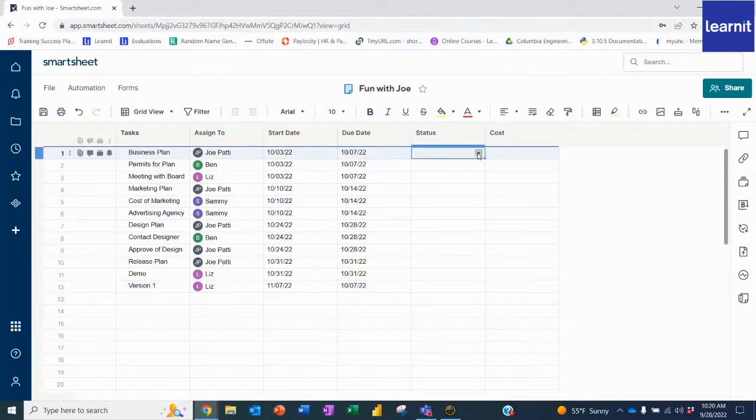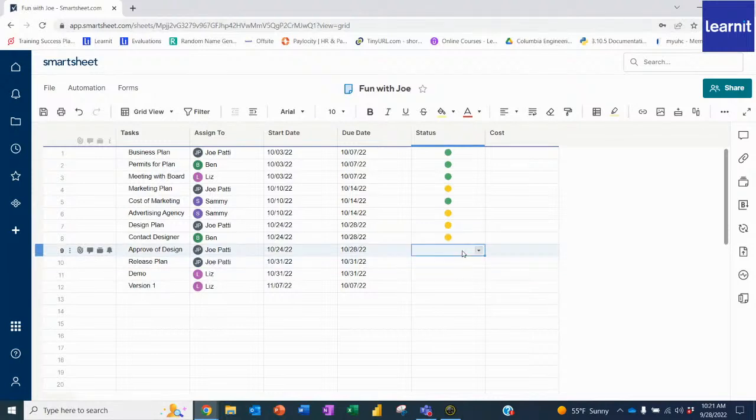Now we can start going into status. So maybe we've been starting the business plan, or maybe it's been completed. So I'm going to use green for completed. For the marketing, we're actually starting it, so I'll say yellow for in progress. We'll say that this cost was completed, but we're in progress on that, so that's why this is in progress. For the design plan, that one's been started as well, so we'll say in progress.